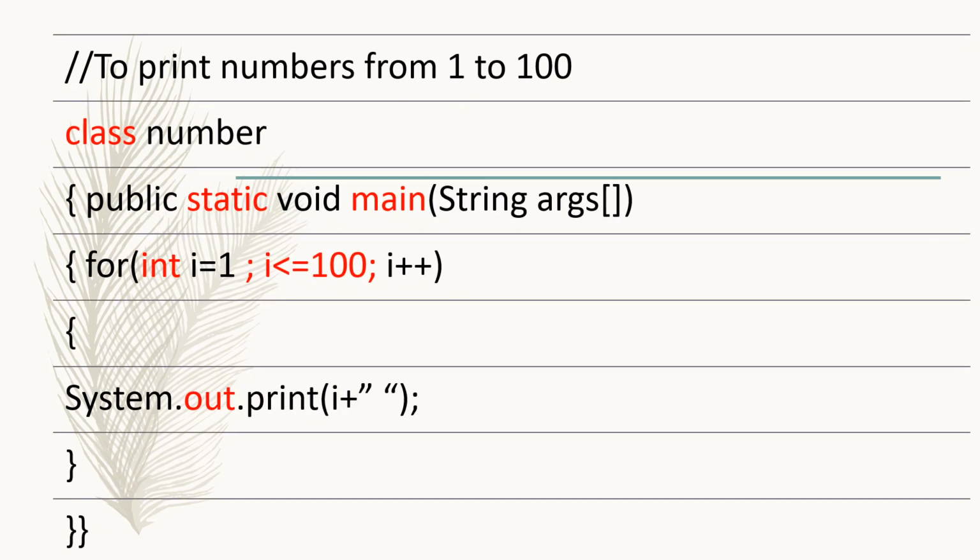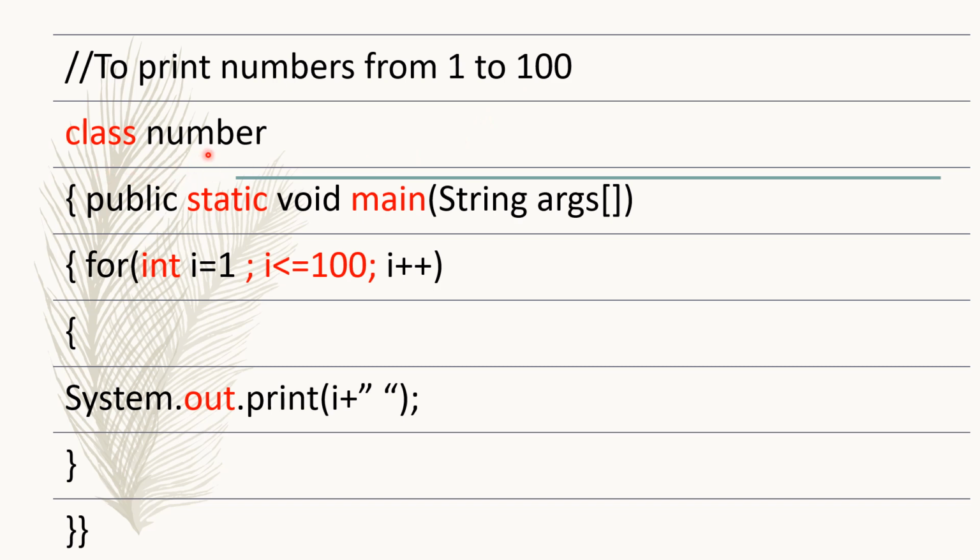So here we can start the program. The question is saying print numbers from 1 to 100. That means the starting number is 1 and the ending number is 100. And there is no need of inputting any numbers, as we know the starting value, the ending value, and what has to be printed. And we know the loop will run 100 times. So straightaway start with the program. Write the comment first: print numbers from 1 to 100.